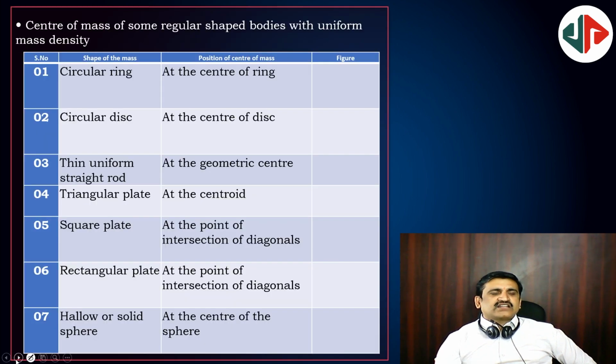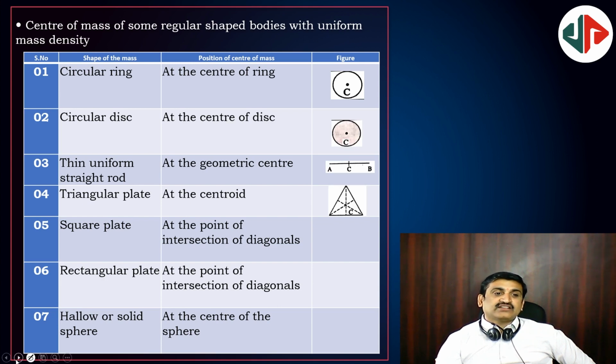Next, circular ring: the center of mass is at the center of the ring. Yes. Next, circular disc, at the center only. Thin uniform rod, at the center only. Triangular plate, centroid is the center of mass location. Square plate, centroid, the diagonals' intersection. And at the point of intersection of diagonals for a square plate as well as a rectangular plate. Hollow or solid sphere, it will be the center.